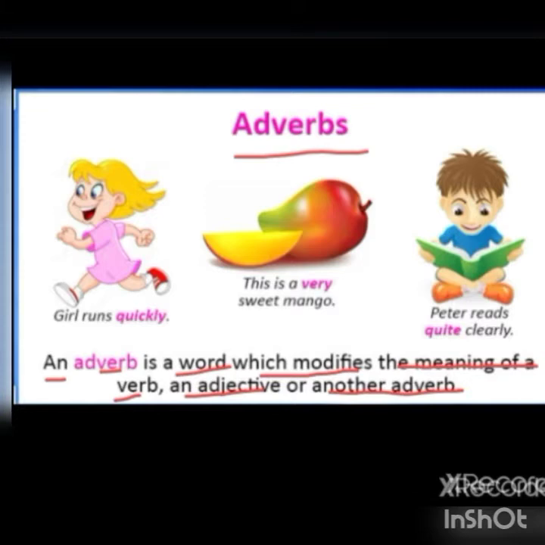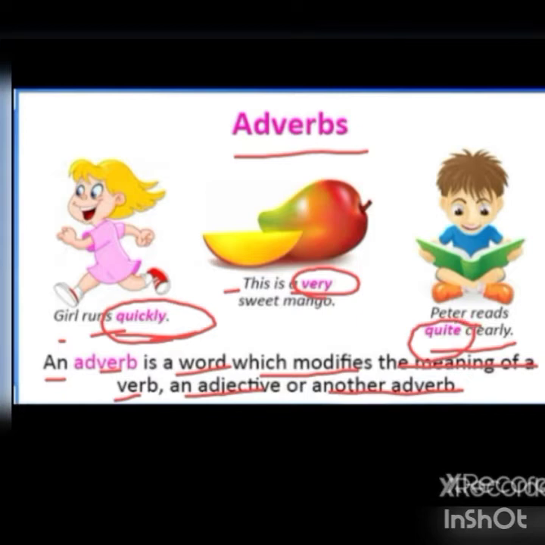For example, the girl runs quickly. Here, quickly is an adverb. Next, this is a very sweet mango. Here, very is an adverb. Next example, Peter reads quite clearly. Here, quite is an adverb. It modifies the meaning of a verb, an adjective, or another adverb.